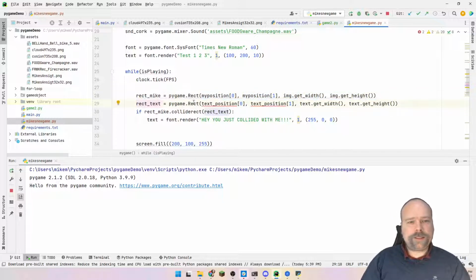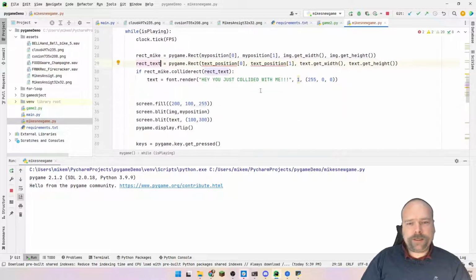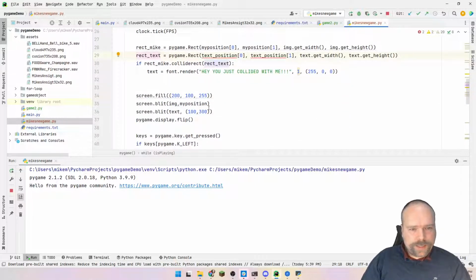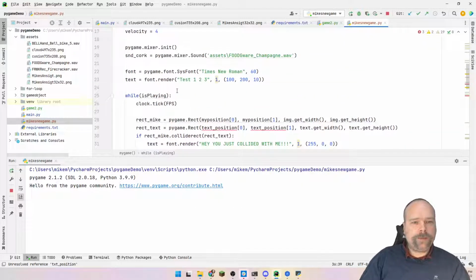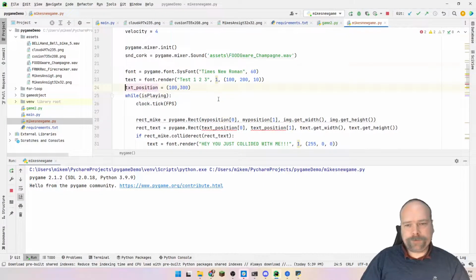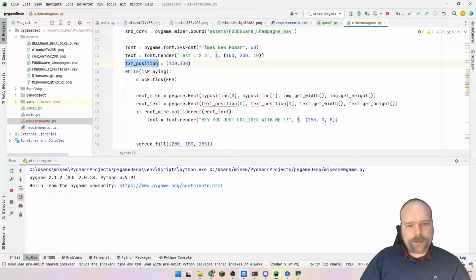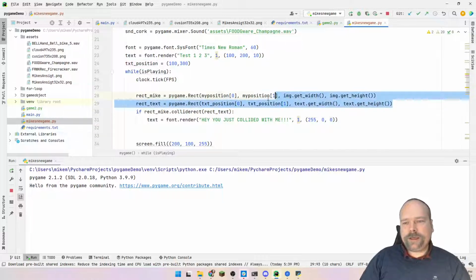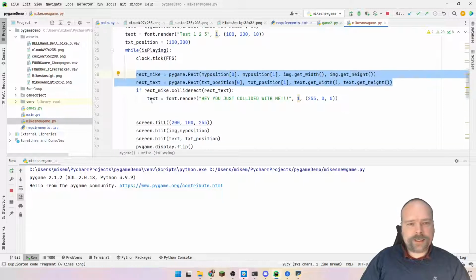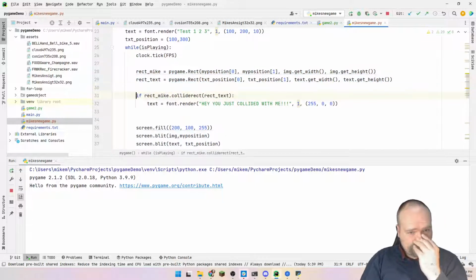I want to do the same with text. This means that instead of just placing the text with a hard-coded value, I want to have a text position like this, and this text position be set to something like this. And again, I'm creating the text rectangle. This means that I'm actually creating two squares. And these two squares, I want to check if they actually intersect. Then there's collision.